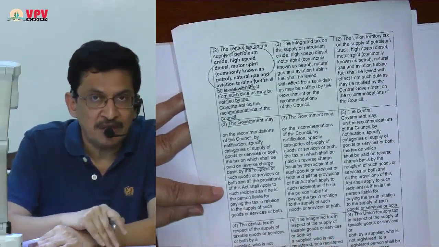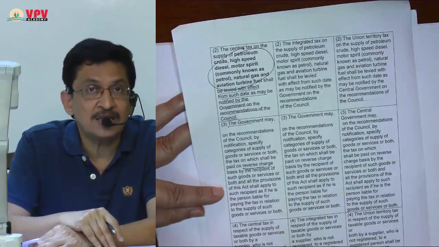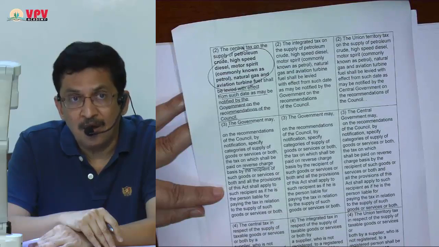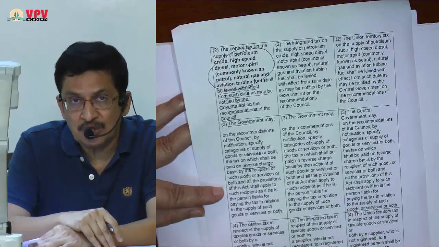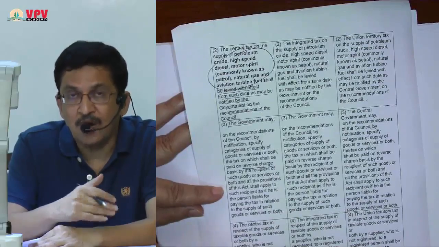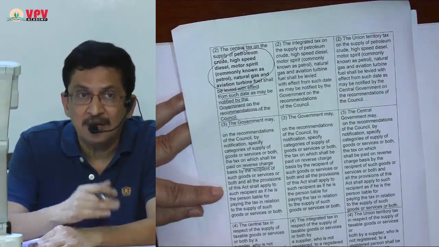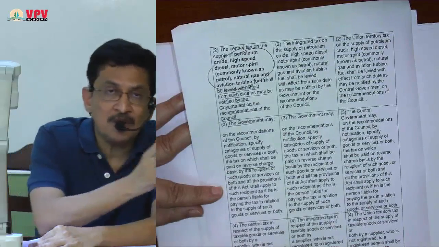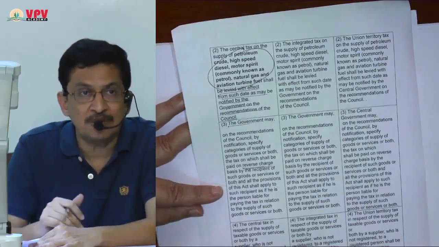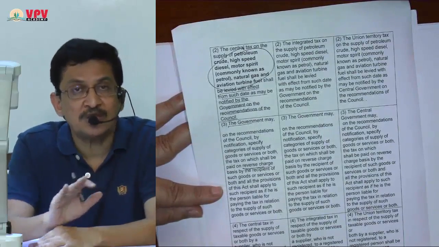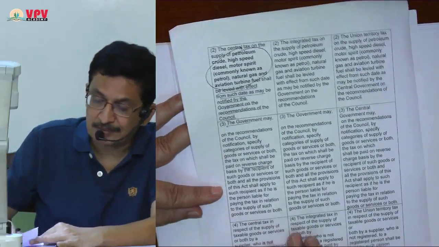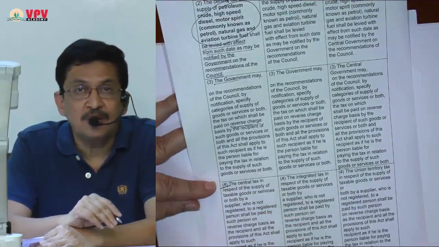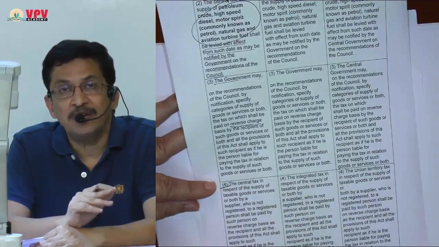What he is saying, that there are going to be some goods and some services which will be notified by the government on the recommendation of GST council. If those goods or services have been supplied, reverse charge becomes applicable. Liability to pay service tax will not be on the supplier, it will be on recipient. Which all goods and which all services, that will be separately notified. Fourth subsection is a very important and very different.